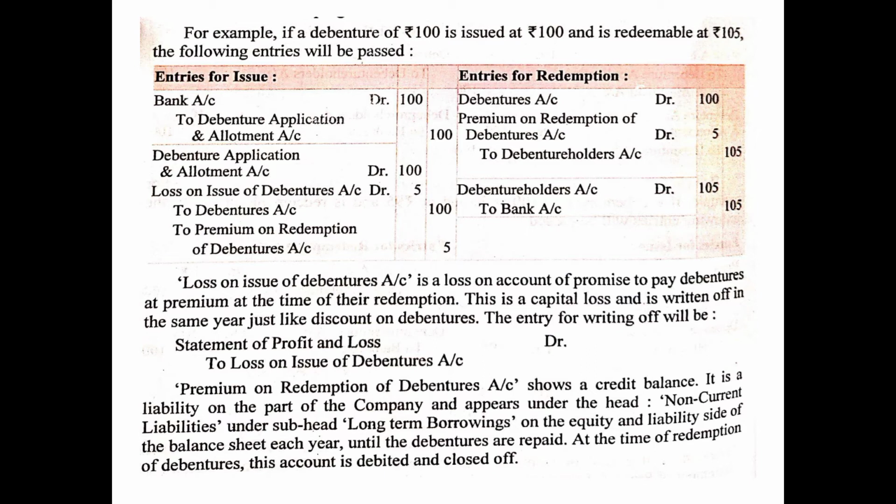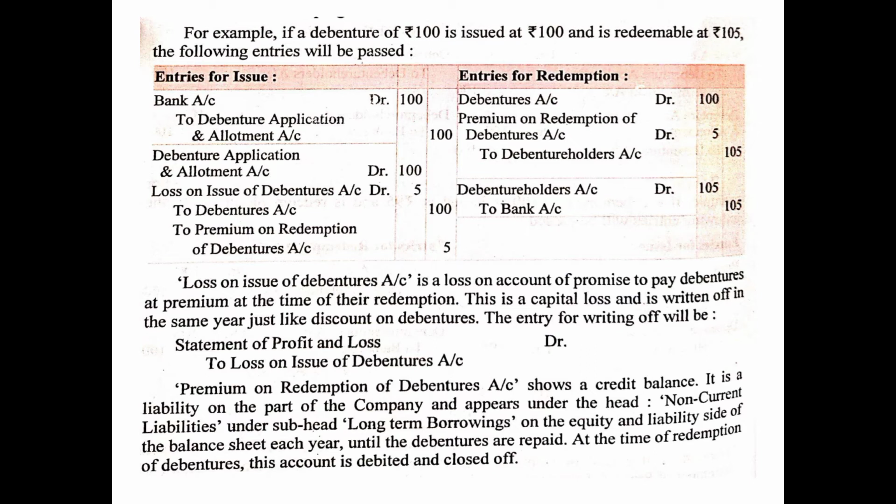So the entry will be debentures account debited with the face value 100. Then the premium on redemption of debentures account, which was opened, which was credited at the time of issue so as to utilize its money at the time of redemption, will now be debited so as to utilize this excess money. So premium on redemption of debentures account will be debited with the amount of premium to be paid, 5 rupees, to debenture holders account 105, which is actually to be paid. So this will be the due entry. Now the payment entry will be debenture holders account debited 105 to bank account 105. The payment entry will be the same, only the amount will be changed.